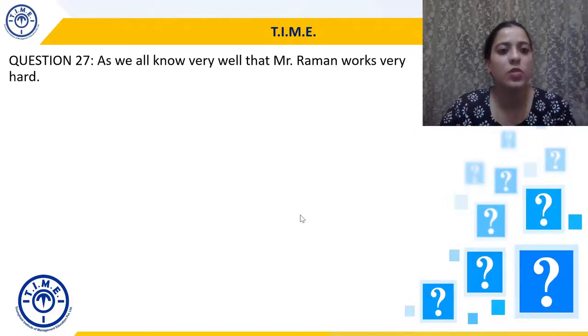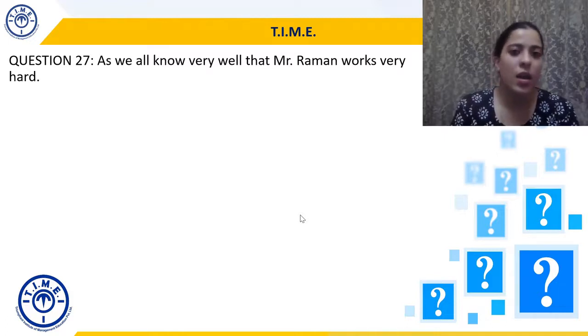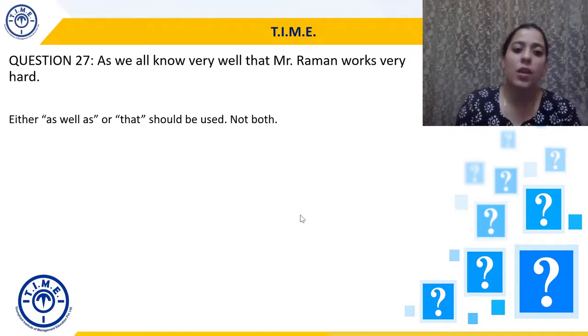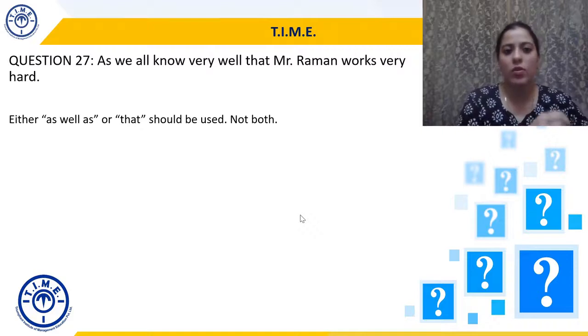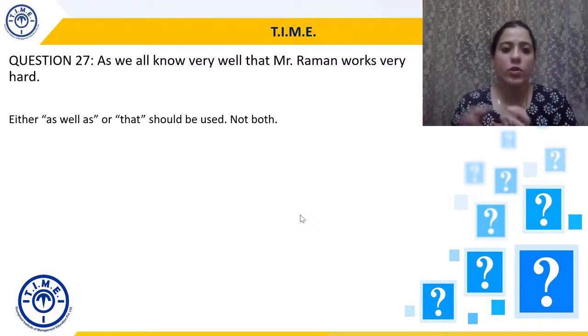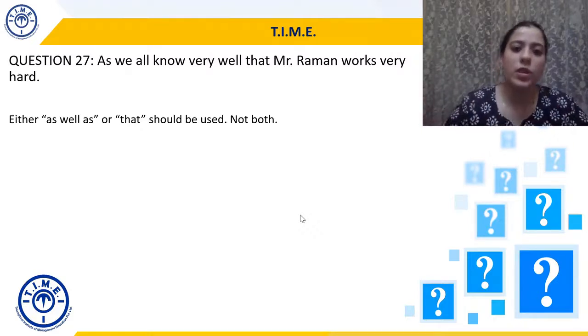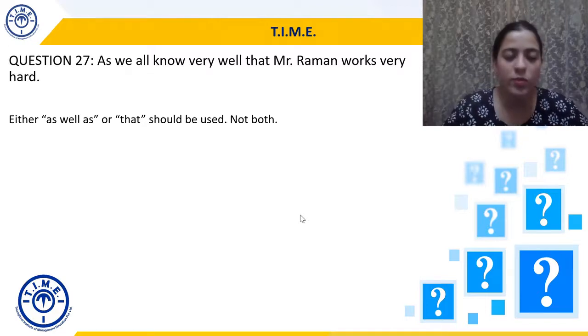Moving to question 27. As we all know very well that Mr. Raman works very hard. Now, we should use either as or that. So both cannot be used, right? You can either use as or you can use that, but you can't use both. So there are two ways of solving this question.